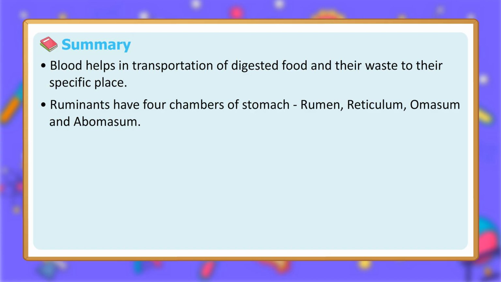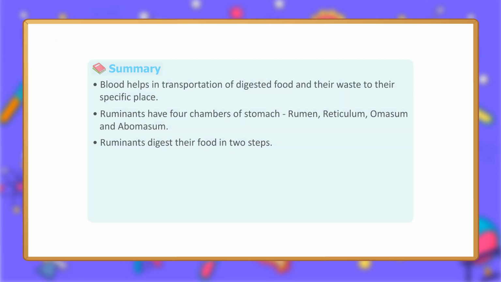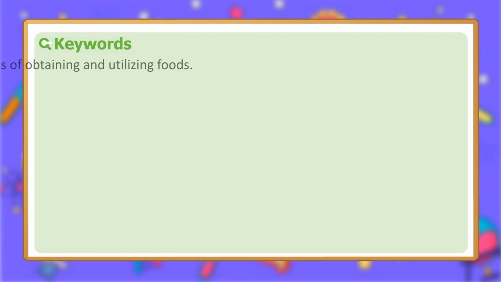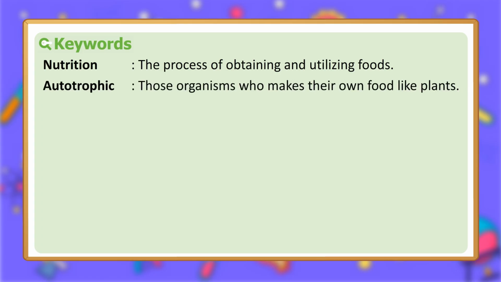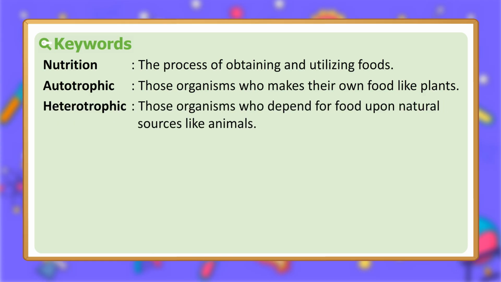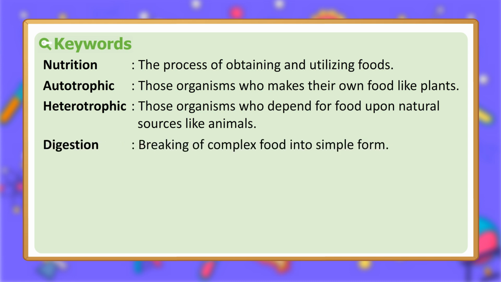Ruminants have 4 chambers of stomach: rumen, reticulum, omasum, and abomasum. Ruminants digest their food in 2 steps. Keywords. Nutrition, the process of obtaining and utilizing foods. Autotrophic, those organisms who make their own food like plants. Heterotrophic, those organisms who depend for food upon other sources like animals.